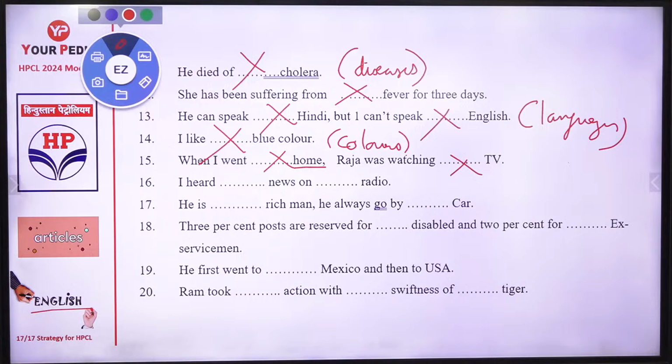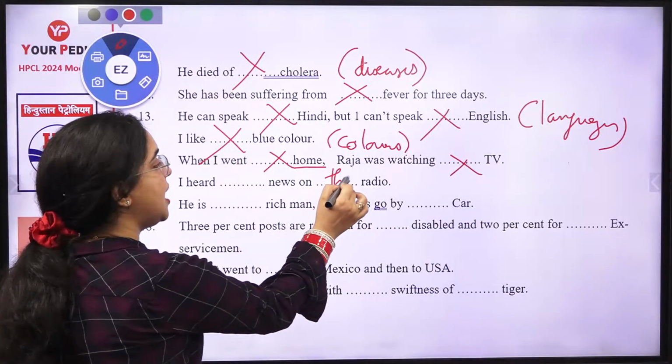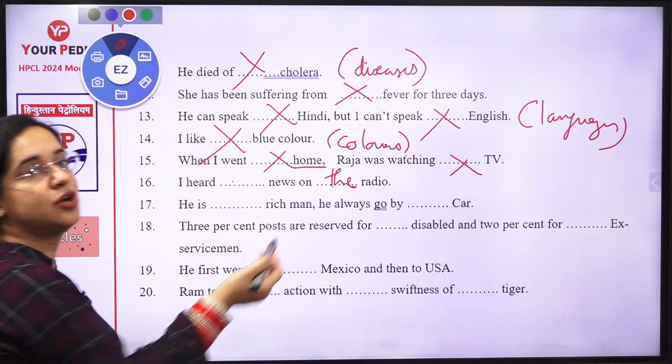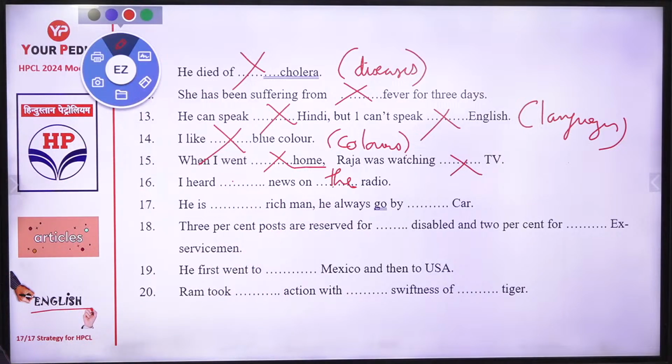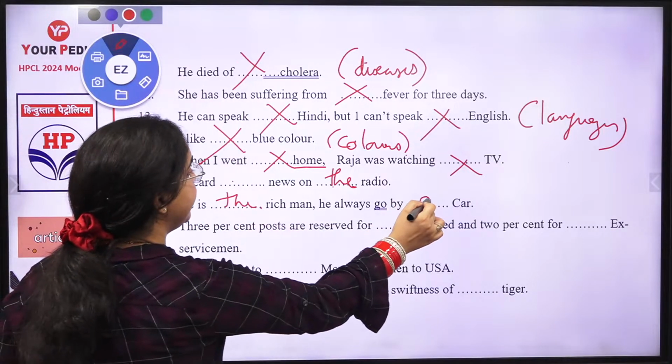I heard, now it is 16th. When you're talking about some musical instruments, the article. I heard a news on the radio. Then it is 17th. He is the rich man. He always goes by the car, by a car.